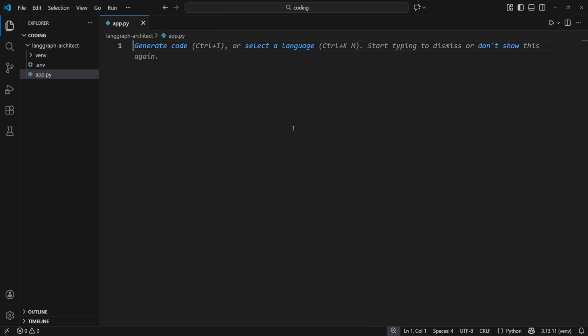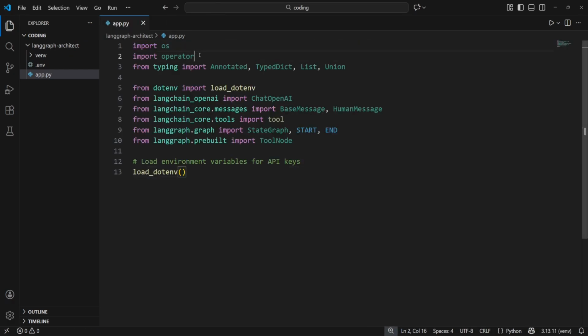Now in app.py, we start with a few imports. We import operator for state reduction. From typing, we import Annotated for type safety. And we also import some LangChain and LangGraph components. Here we need to notice ToolNode. This is a specialized utility that handles the execution of our tools. And at the end, we also load the environment variables from the .env file.